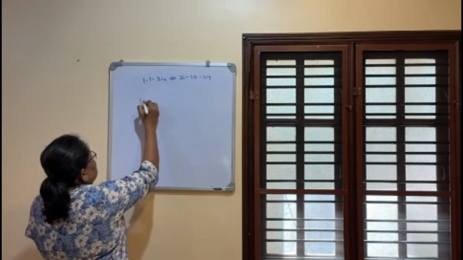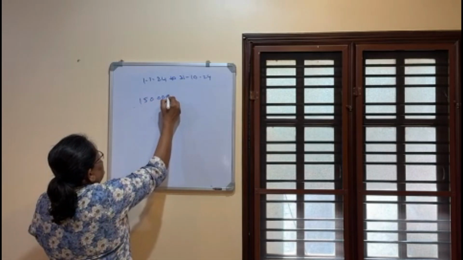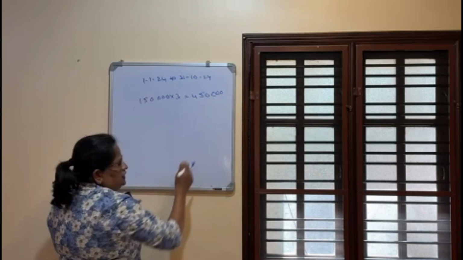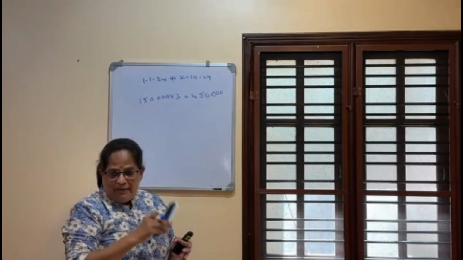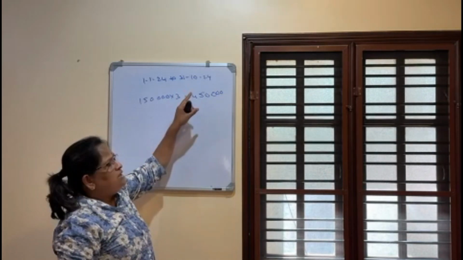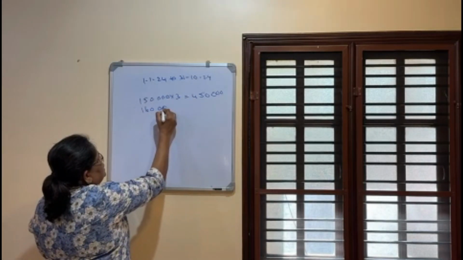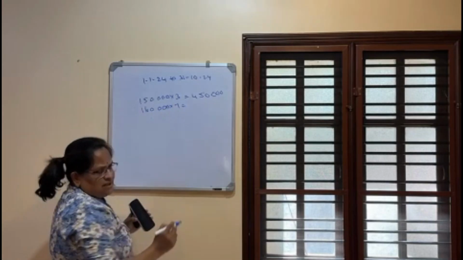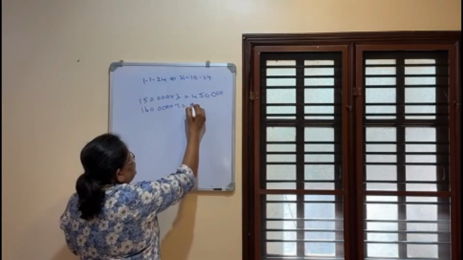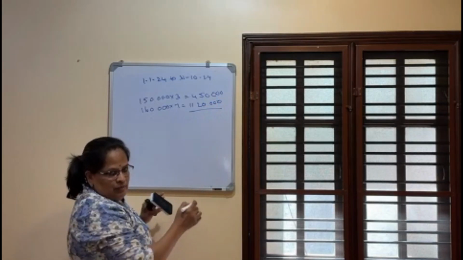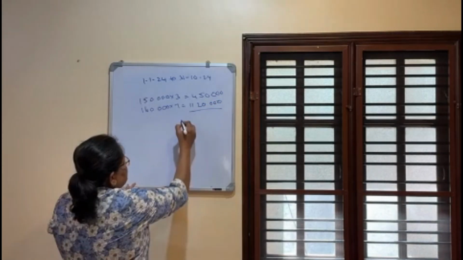He has got 1,50,000 into 3, that is 4,50,000. Now April onwards he got 1,60,000. So 1,60,000 into 7, that is 11,20,000. So total 15,70,000.